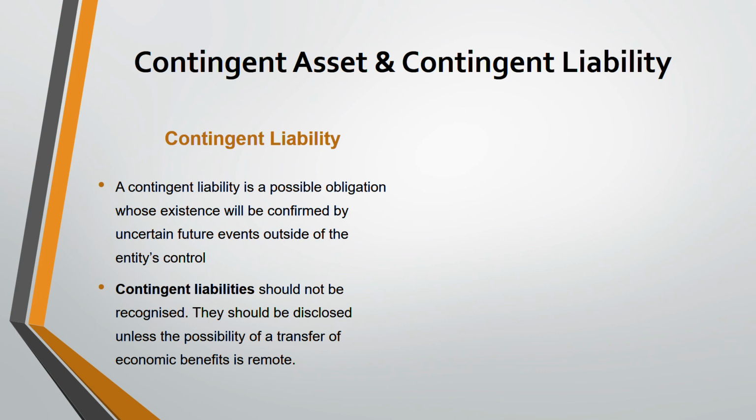It is dependent on some condition. You are having this obligation now, so this you should not recognize. Contingent liabilities are not recognized, but you have to disclose them, that there could be a contingent liability like this. But if the possibility of the transfer of economic benefit is remote, that means the chances of you paying anything out of your pocket are very narrow, then you don't have to disclose it. But most of the time in your exam, what I have seen is the answer says disclose it, do not recognize.